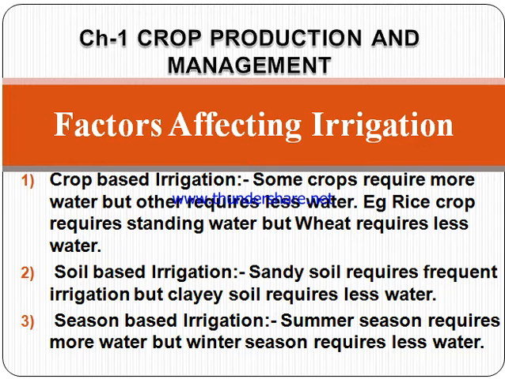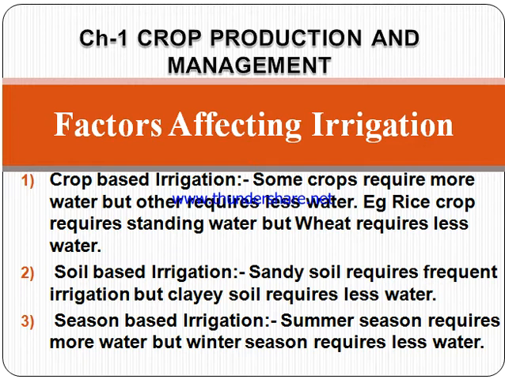Next is soil-based irrigation. Sandy soil requires frequent irrigation. Sandy soil is रेतीली मिट्टी जिसमें पानी नहीं टिकता. Sandy soil requires frequent irrigation, but clay soil requires a smaller amount of water. मतलब अगर चिकनी मिट्टी है तो उसके ऊपर पानी आराम से खड़ा रहता है बहुत टाइम तक.